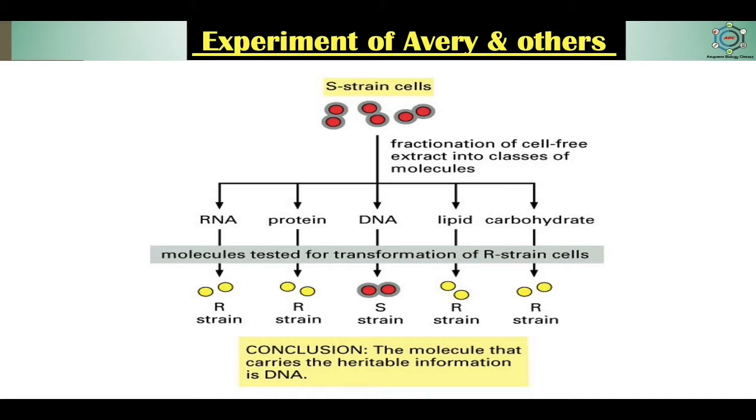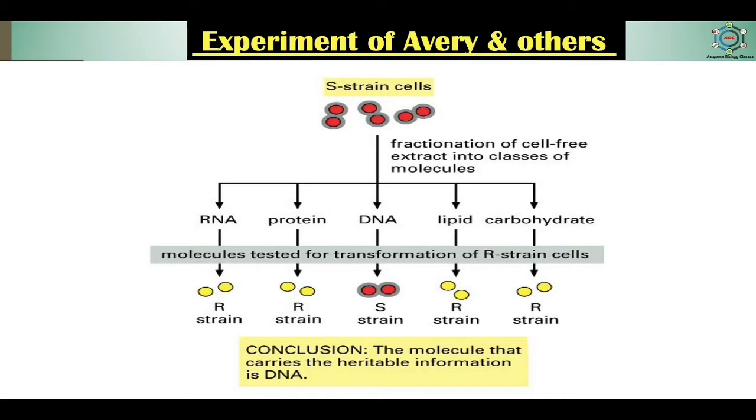Second, the elemental composition of the purified transforming principle closely resembled DNA in its ratio of nitrogen and phosphorus. And third, protein and RNA degrading enzymes had little effect on the transforming principle, but enzymes able to degrade DNA eliminated the transforming activity. So these results all pointed to DNA as the likely transforming principle.